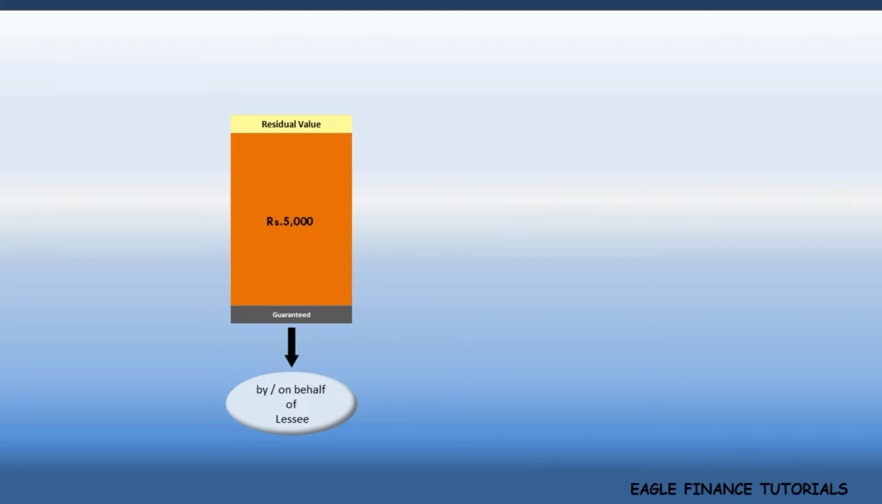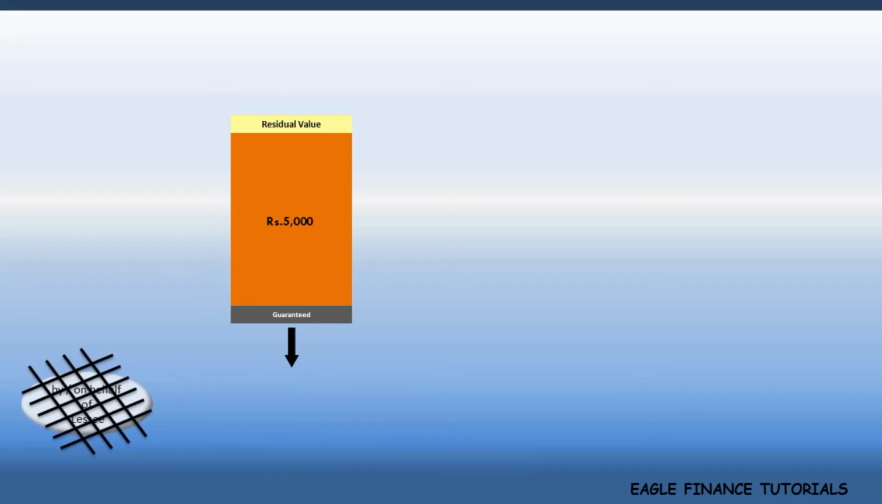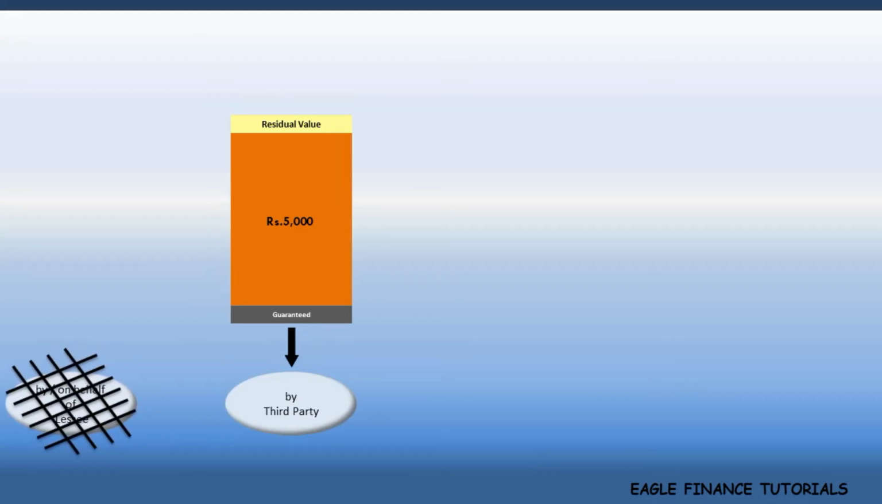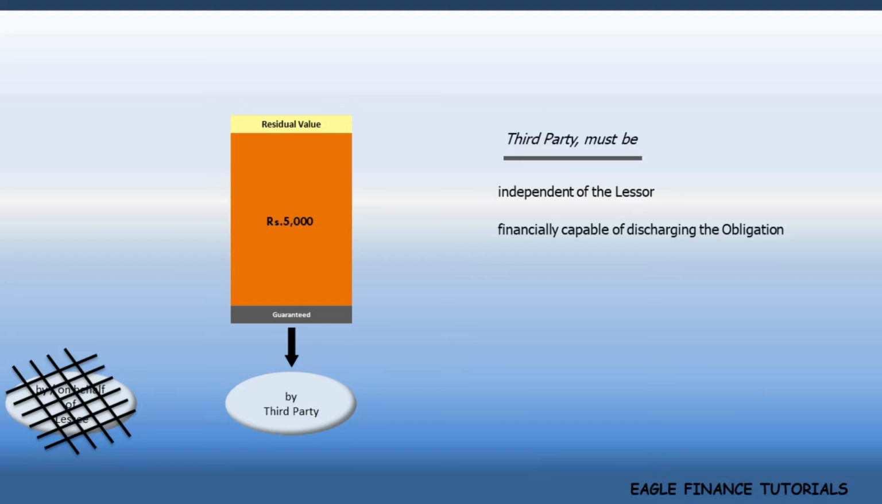What if the lessee is not agreeing to the amount of residual value estimated by the lessor, or for some reasons is not willing to give the guarantee? Then the lessor takes the guarantee from a third party. The third party must be independent of the lessor and financially capable of discharging the guarantee obligation.